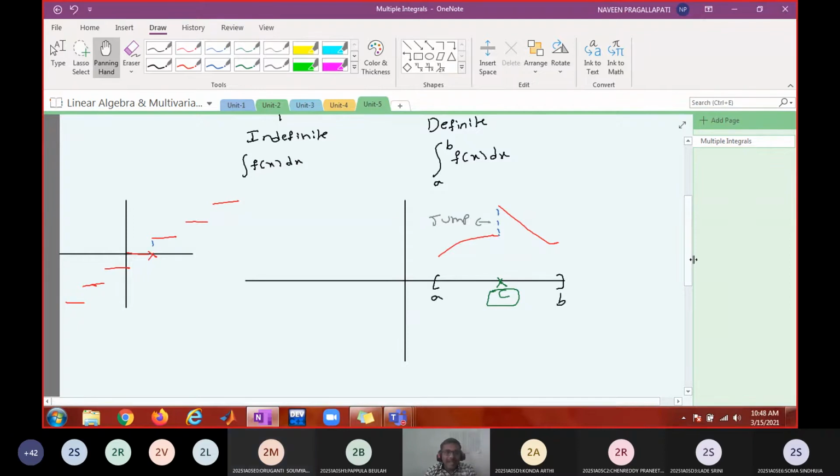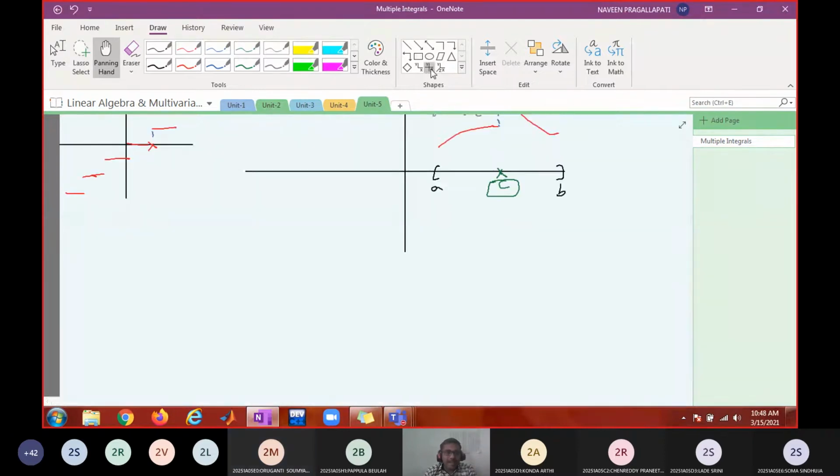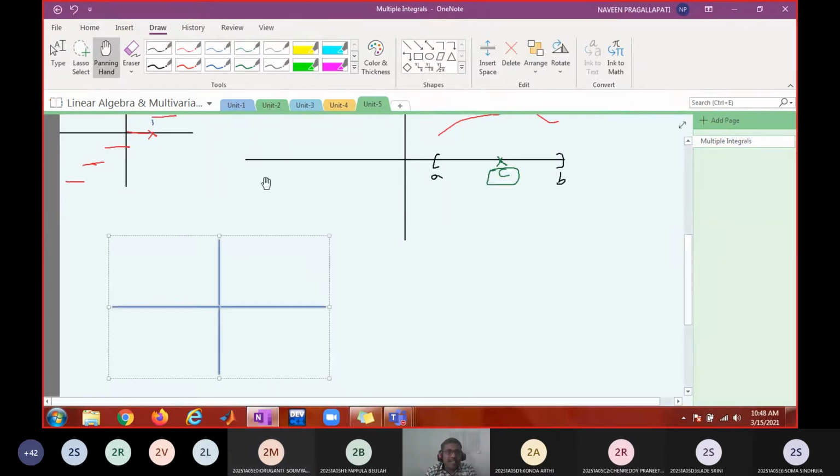See, you are missing the primary condition. Suppose my graph is like this, from A to B. Is this continuous or not? In this interval, is this continuous? Yes, sir, it is continuous. Now, is this piecewise continuous or not?